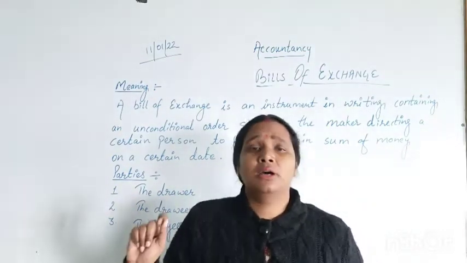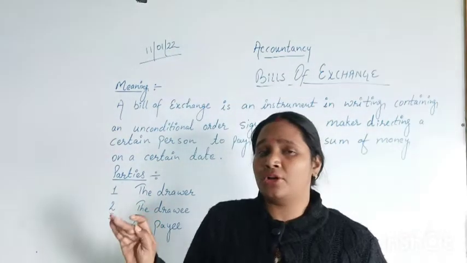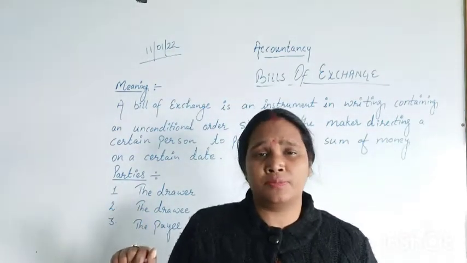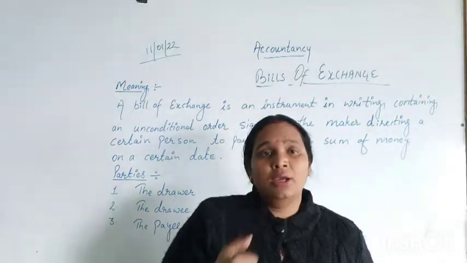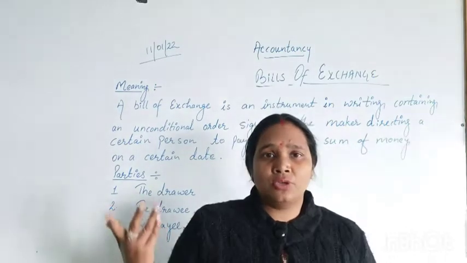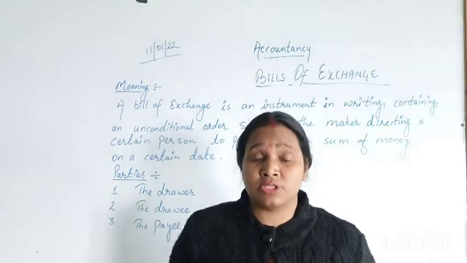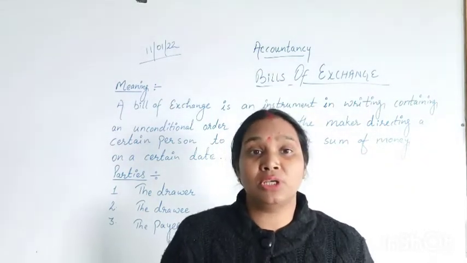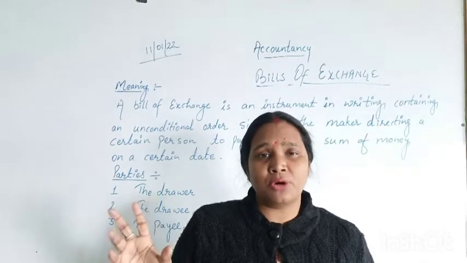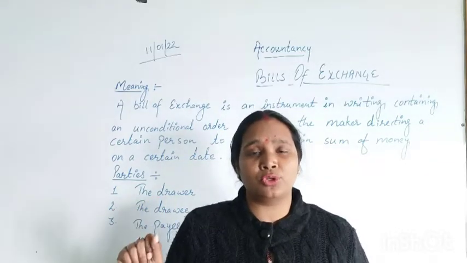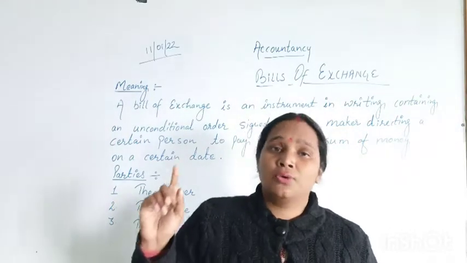But what if we are going to purchase the goods on credit? Suppose as a businessman you are going to purchase goods on credit, and the money you need to purchase the goods is not sufficient. What will you do then?